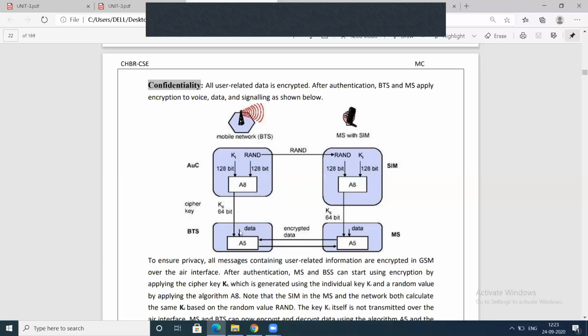Okay, here at the BTS, how will it be decrypted? How will it be decrypted at the mobile station? The answer is, it already has the 64-bit cipher key, right? That key is used for decryption. In this way we can check the confidentiality here.